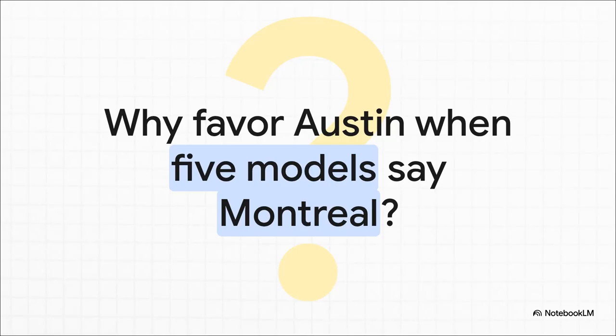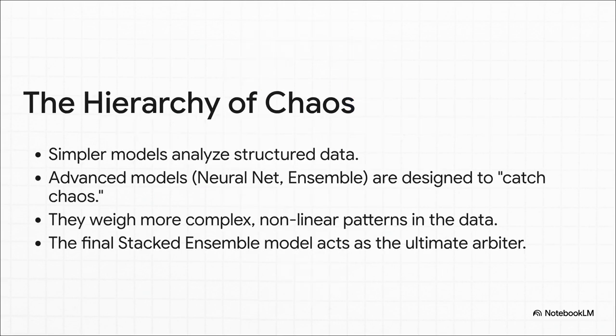So, yeah, that's the million-dollar question, right? Why would the AI just ignore 5 of its own models and listen to only 2? I know, it sounds kind of nuts, but there's a logic to it, and it all comes down to a hierarchy. Here's the secret, right? Not all models are created equal.